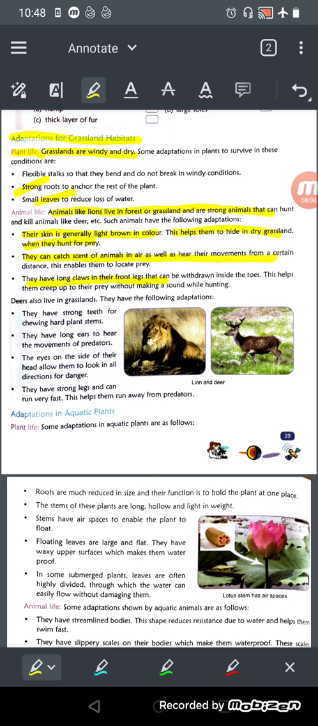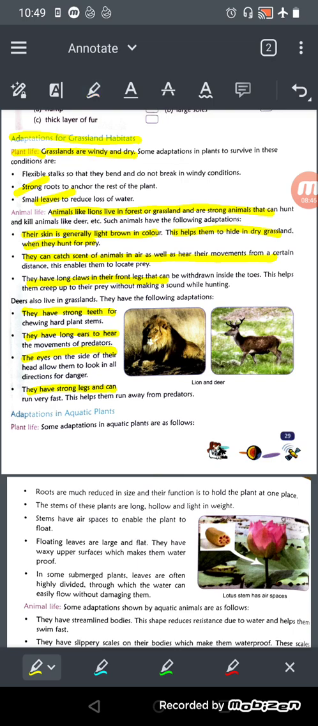Now deer also live there in the grassland. So what are the features of deer? They have strong teeth for chewing hard plant stems. They have long ears to hear the movement of predators. You know, deer also have very sharp hearing. For what? They have very long ears so that they can hear the movement of their predators. The eyes on the side of their head allow them to look in all directions for danger, and they have strong legs so that they can run very fast, and this helps them run away from their predators. Okay, so this was about the grassland habitat.